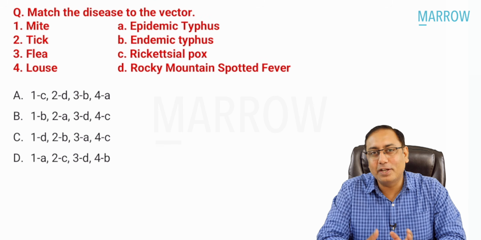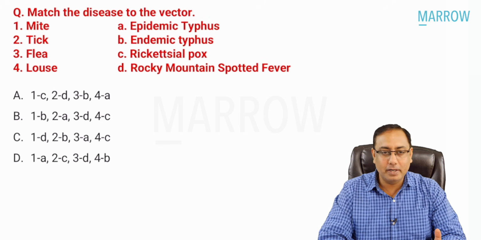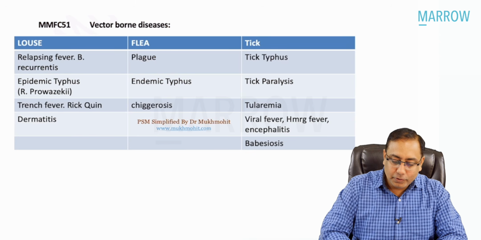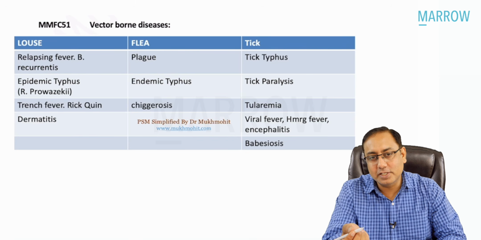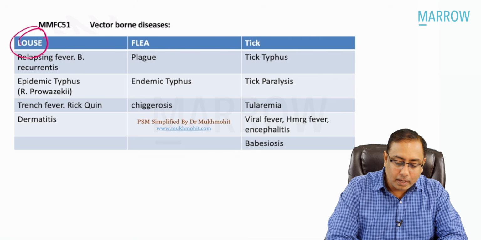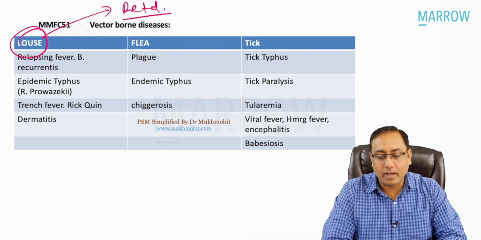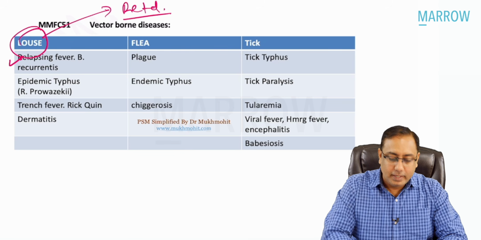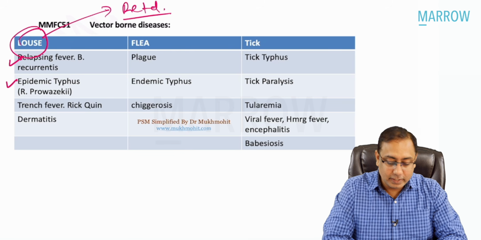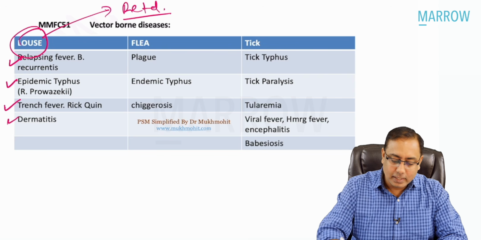Match the following vector with the disease. This question has been asked so many times in your exam, beta. If you recall this table, we have discussed it multiple times. Please note which are the louse-borne illnesses. Remember, louse is lazy, lazy is retired. Okay, retired. R stands for relapsing fever, E stands for epidemic typhus, T stands for trench fever, and D is dermatitis. These are the louse-borne illnesses.